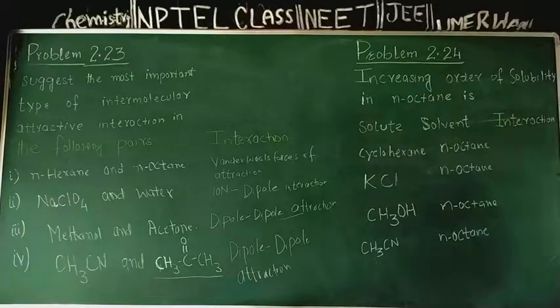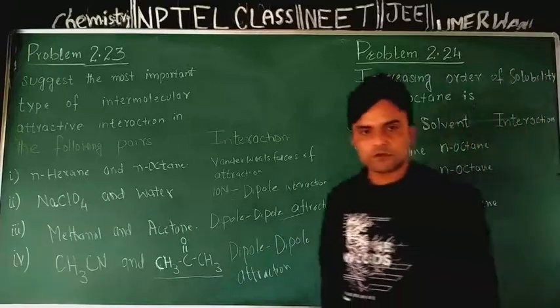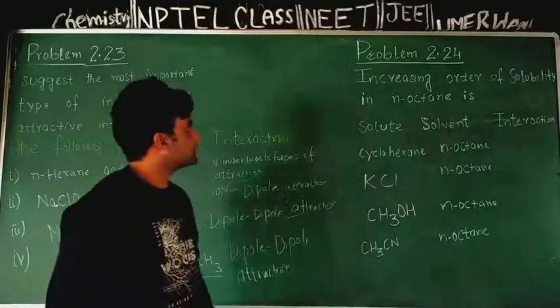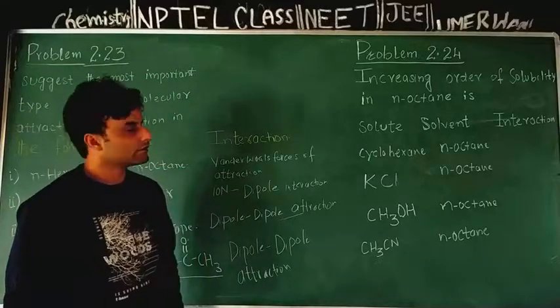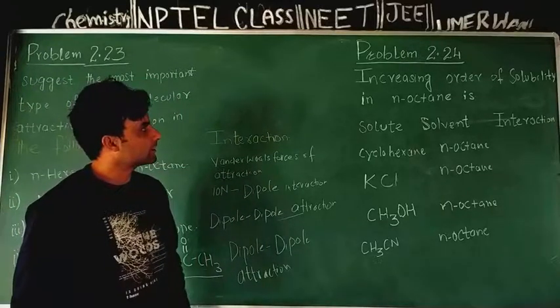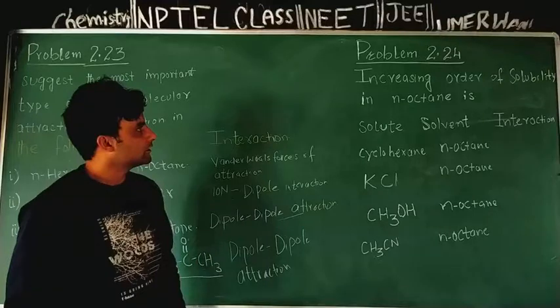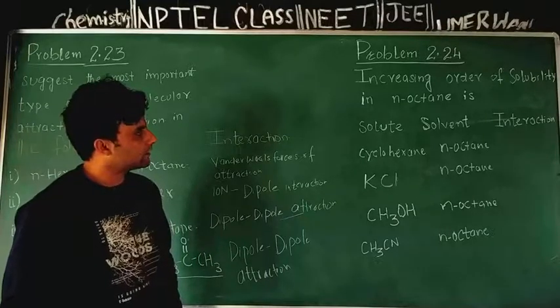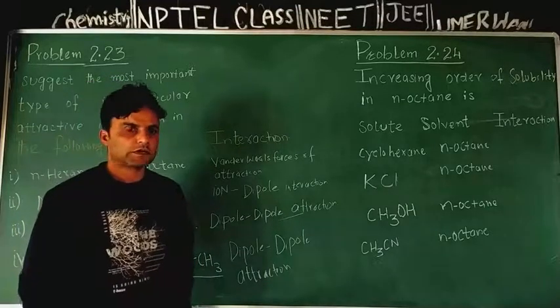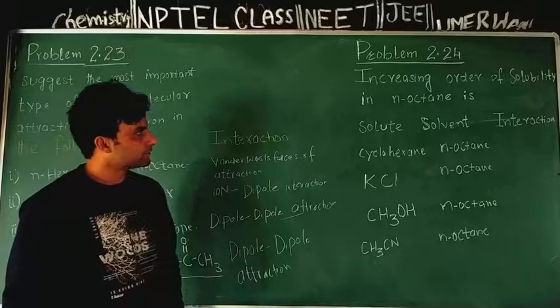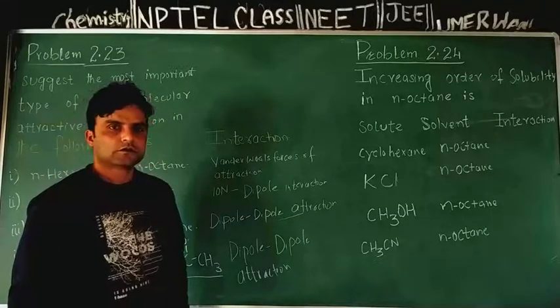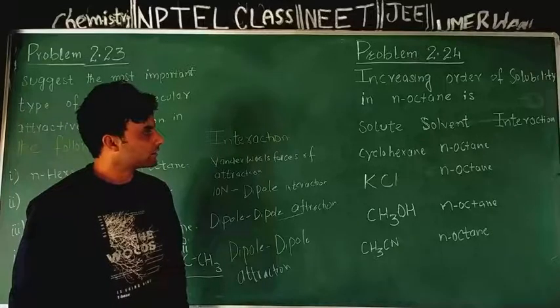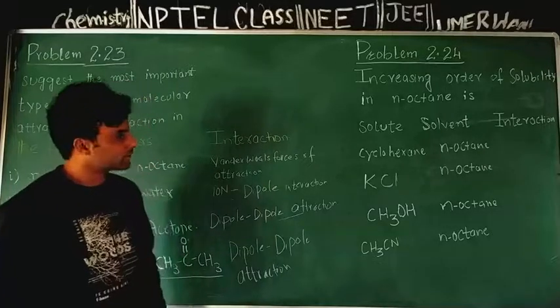Now coming to problem 2.24. Let me read this problem one time. Increasing order of solubility in normal octane is. We are given four solute molecules, and nature of these four solute molecules is different.